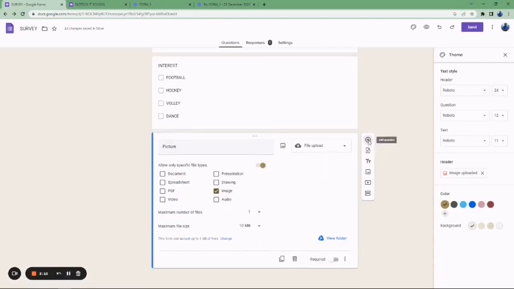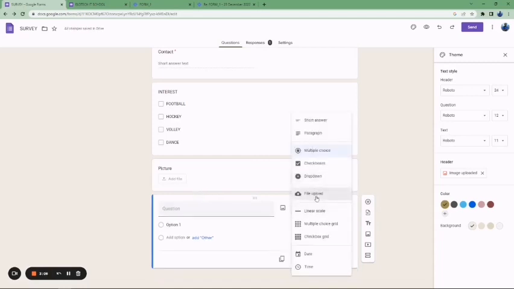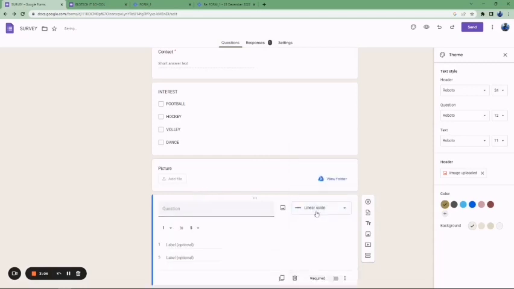Let's add another question to it. Let's look at the option and choose linear scale. The linear scale is 1 to 5. I'll explain it to you. So let's say excellent. I will explain everything to you there. Excellent, and then you see poor.